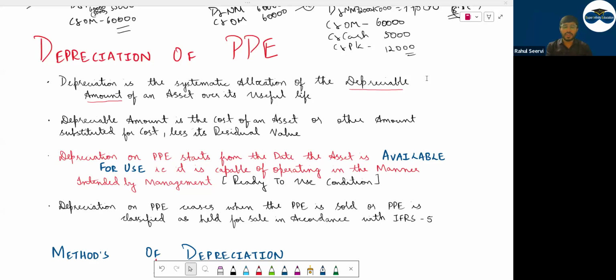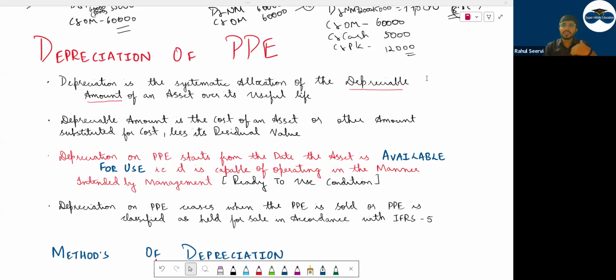So depreciation of PPE means you're decreasing the value of the asset. Which asset? PPE, property, plant and equipment. Why do we reduce the value of PPE? If I purchase machinery today and use it every day, the value of that machinery will come down because I'm using it. One or the other day, it will not have the same production capacity which it has on the first day.